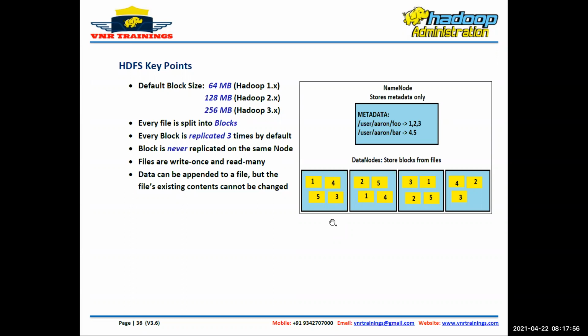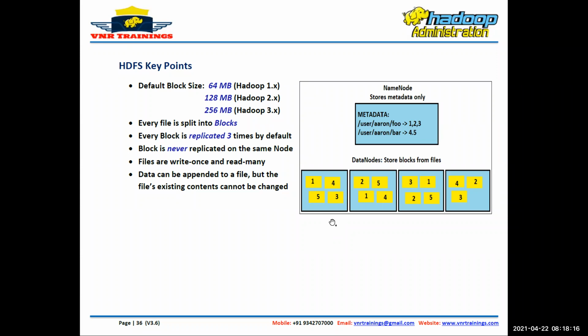Then they released 2x, which means 2.0, 2.1, 2.2, 2.3, till 2.9. And 3x means 3.0, 3.1, 3.2, 3.3. So the latest version is 3x now.